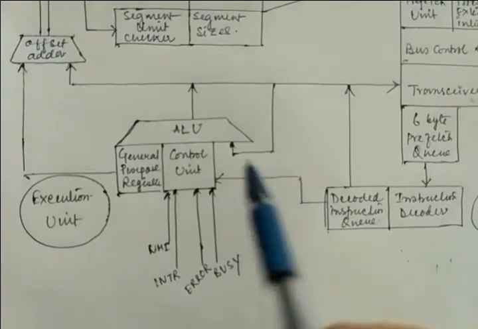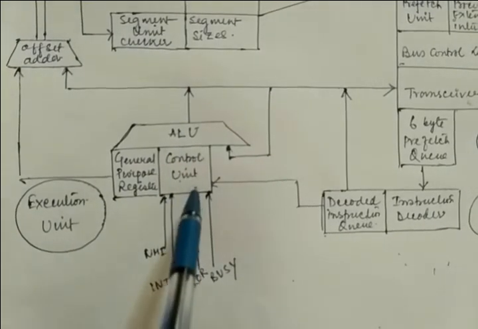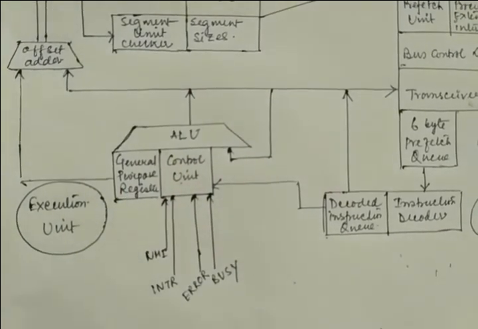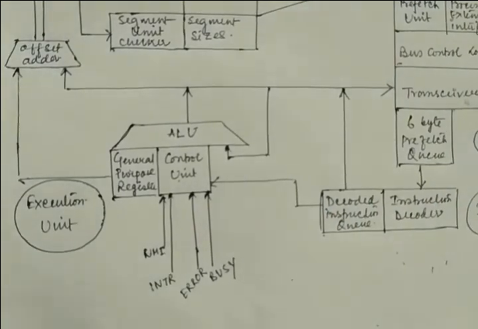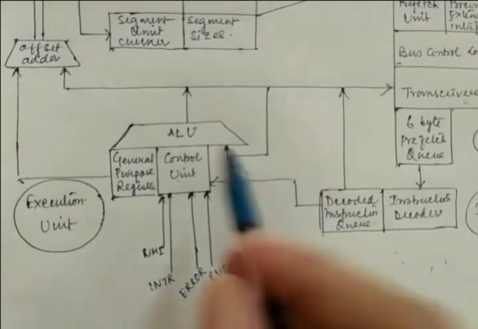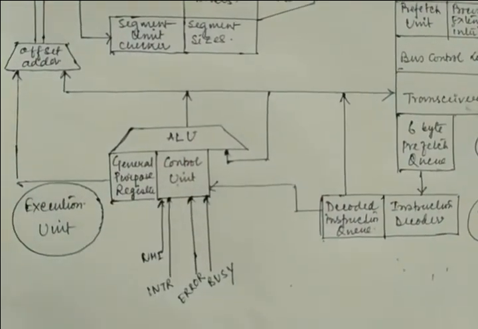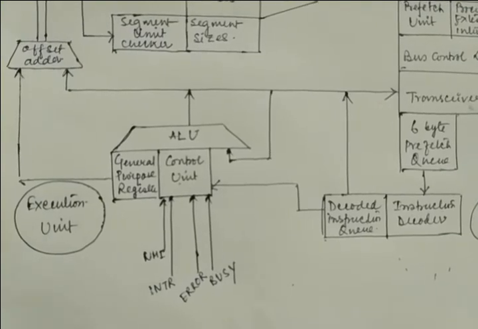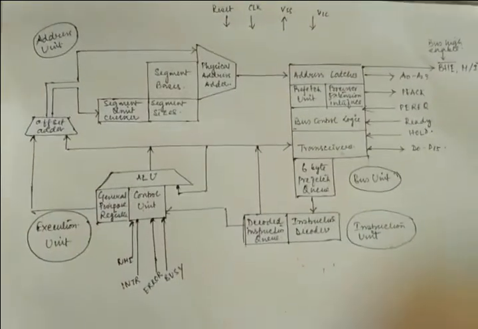Mainly there are 3 blocks over there: one is your ALU, one is your control unit, and one is your general purpose register. So depending on the instruction that is coming from the instruction unit, the output is stored in a general purpose register and then it is given to the output section. Right, so these are all the very basics of your 80286.